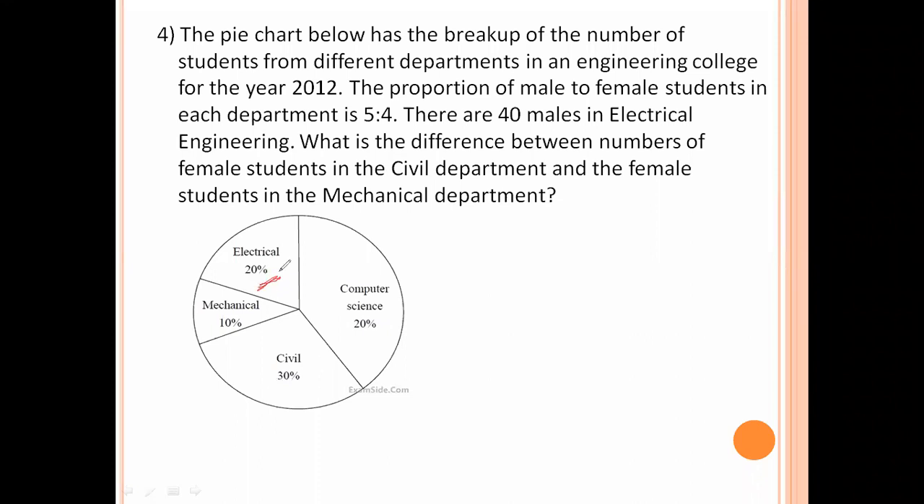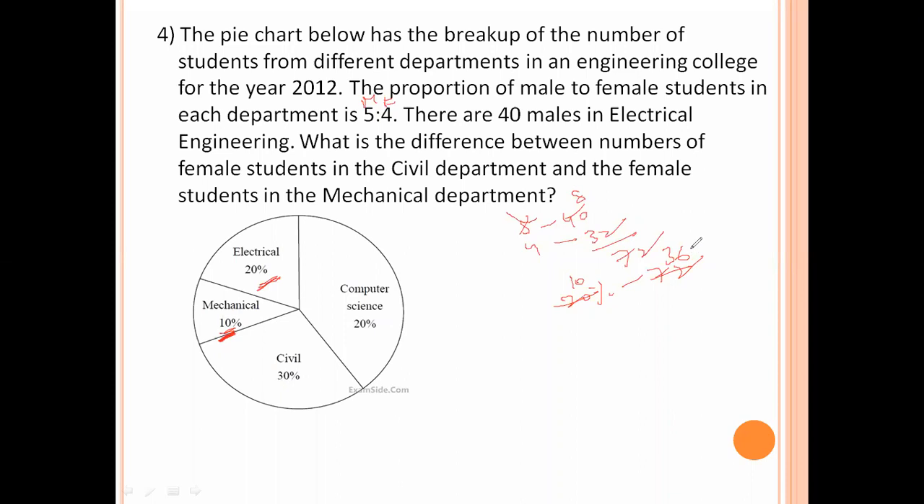How much percentage is there? 20%. Male to female ratio is 5:4. 5 parts is 40, so 1 part is 8. 4 parts is 32. Total is 72. 20% value is 72, so 10% is 36.